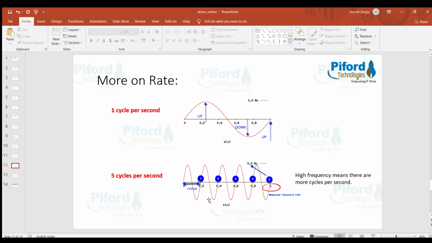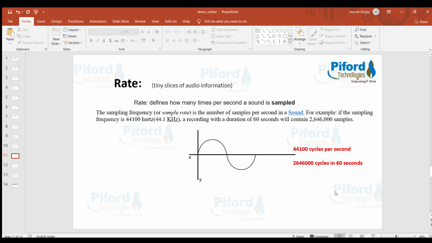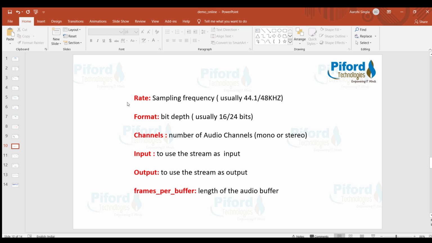If we compare these two waves, this particular wave has a higher number of cycles, so this wave has comparatively high frequency. That's why I've told you high frequency means there are more cycles per second. So, clear about rate, the first thing? This we have to give ourselves.